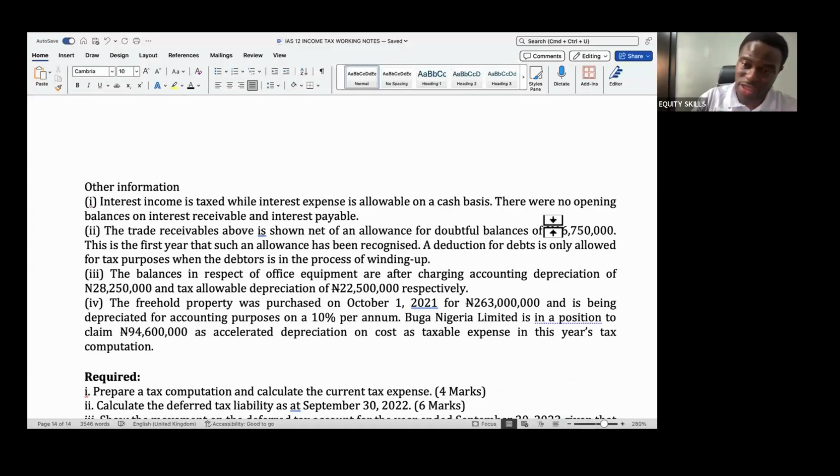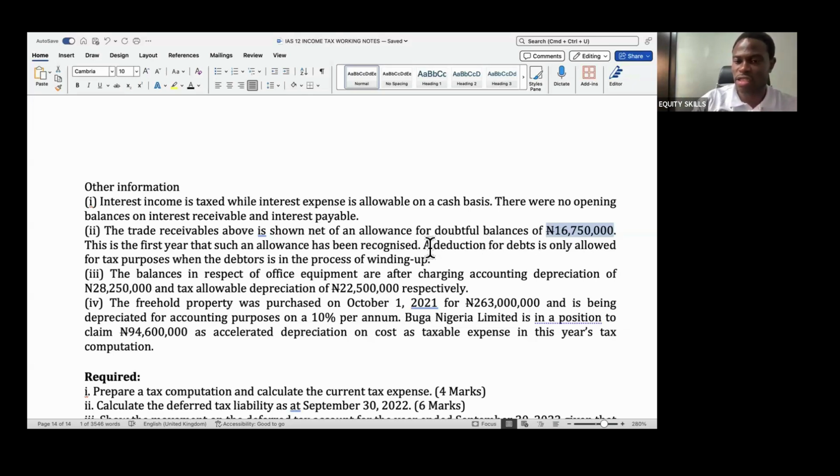So they are telling you this just for you to know that this 16,750 is also the amount that is recognized to P&L. Because that's the two legs for allowance for receivables. You debit P&L, you credit an allowance for receivable account that you go and net off against receivables. So it is also this 16,750 that is in P&L.